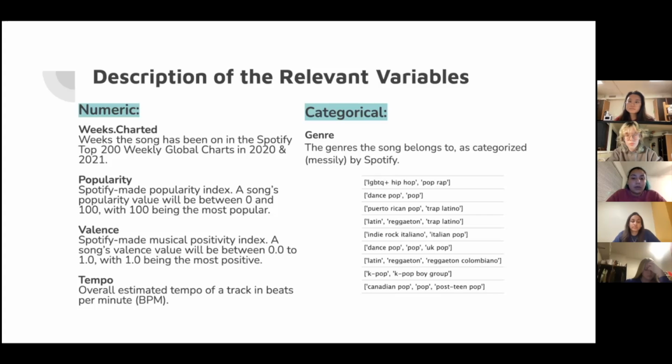Valence was also a Spotify-made index. A song's valence value will be between 0.0 and 1.0, with 1.0 being the most positive. Tempo was the overall estimated tempo of a track in beats per minute. And for the categorical variable, it's genre, the genres the song belongs to as categorized by Spotify, which was kind of messy as well.